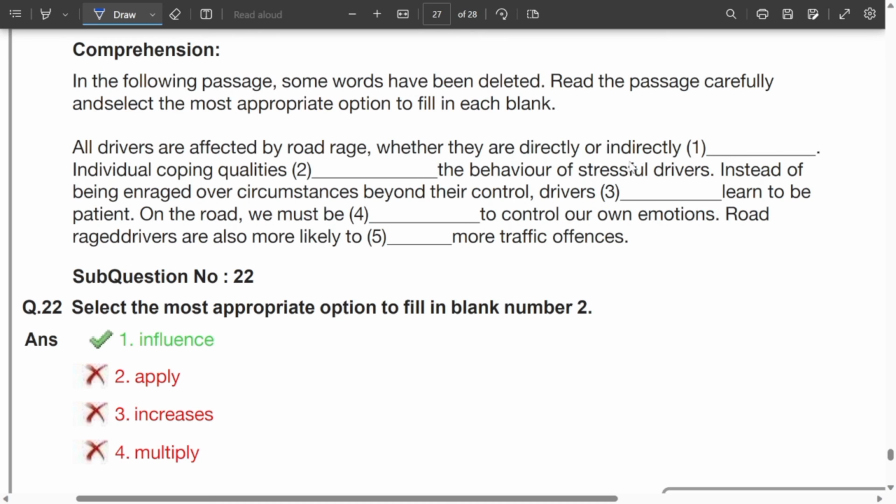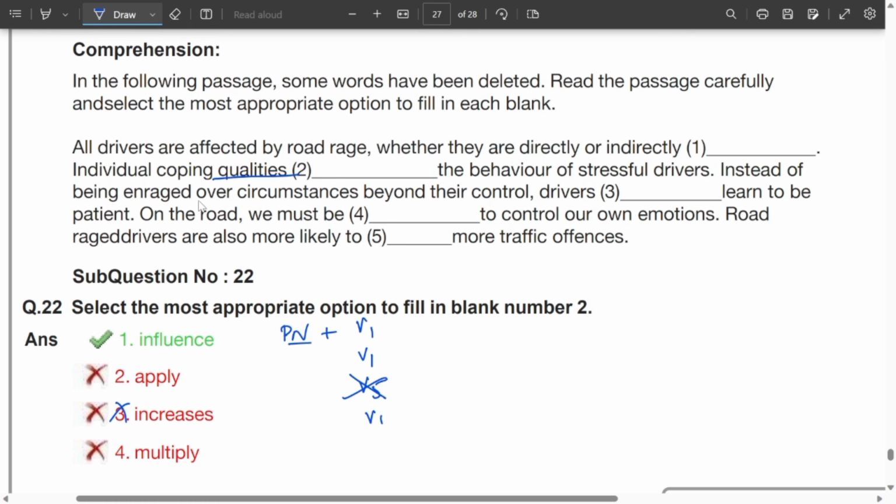Whether they are directly or indirectly involved, individual coping qualities dash the behavior of stressful drivers. Individual coping qualities. Remember, qualities is a plural noun here. The first form is influence, verb form 1. Second one is apply, verb form 1. Third one is increases, verb form 5. Multiplies, verb form 1. That is V1. Remember, with a plural noun, we cannot use V5. That means the third option is eliminated.